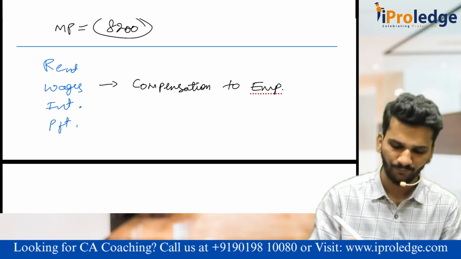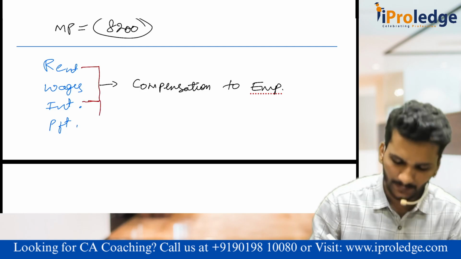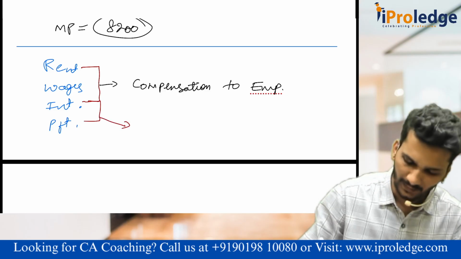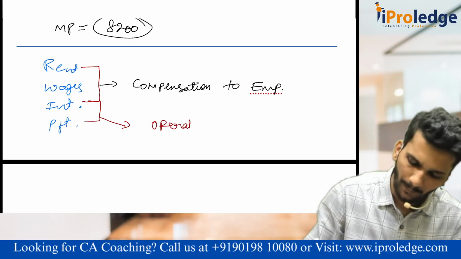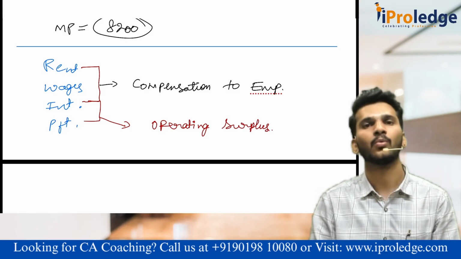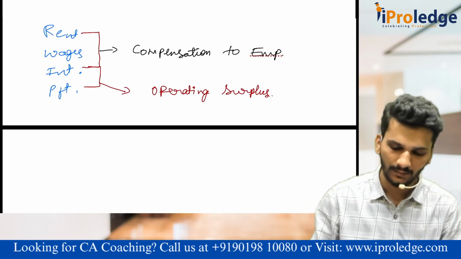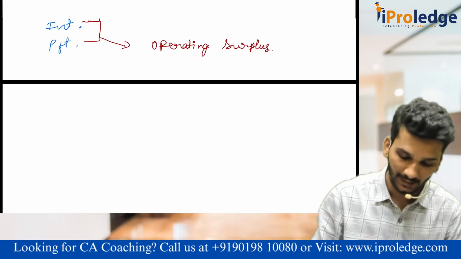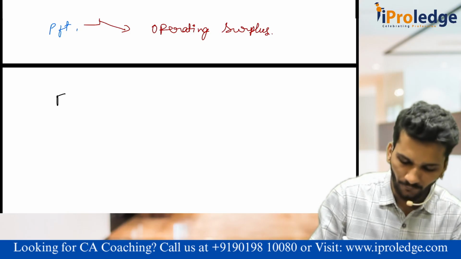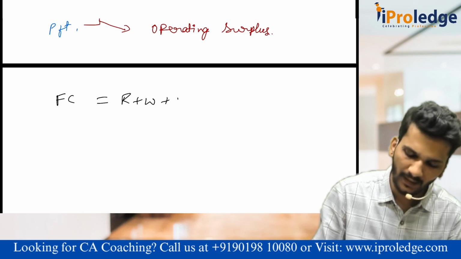Yes, sir, we understood. But this rent plus interest plus profit, all the three combined together, is called operating surplus. Oh, yes, operating surplus. Yes, sir. Sir, then what is it? I'll again consolidate. You think whether I am telling right or wrong. The factor cost equals rent plus wages plus interest plus profit.